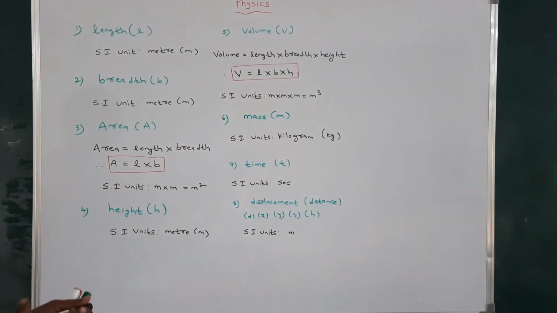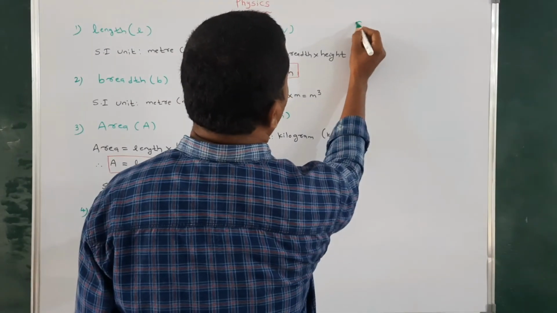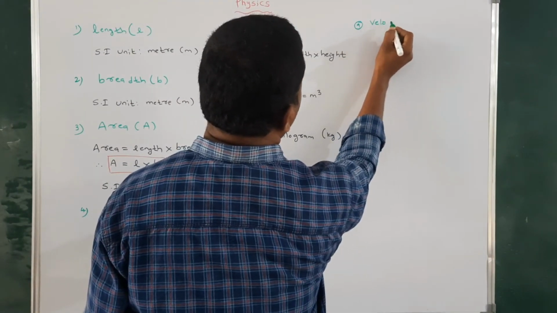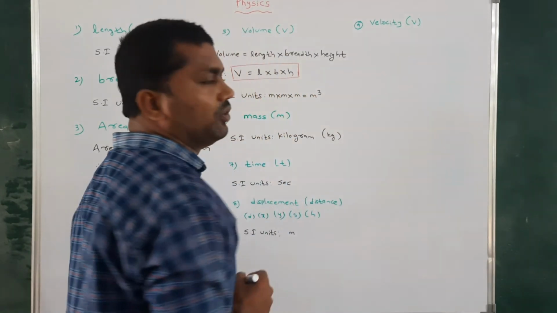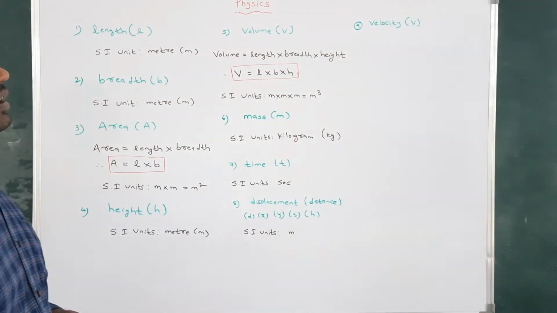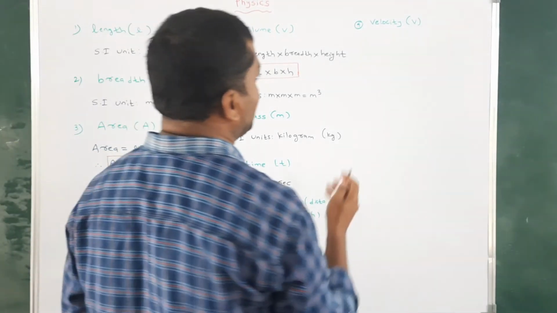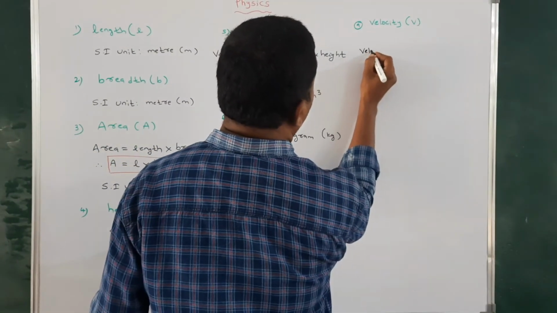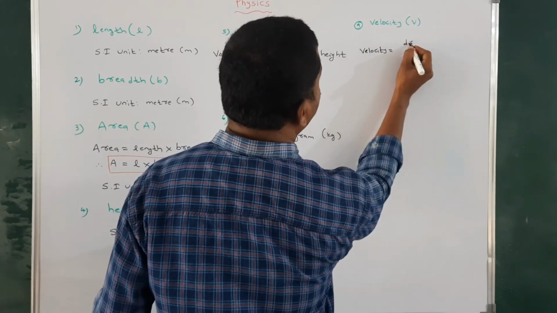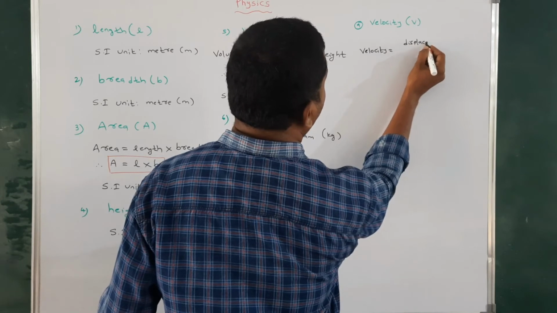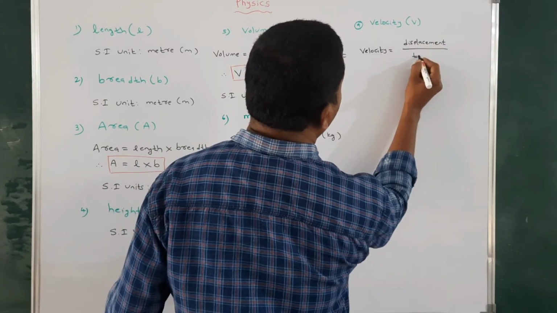Next, the ninth physical quantity: velocity. It will be represented by V. The principle of velocity: velocity is equal to displacement or distance divided by time.